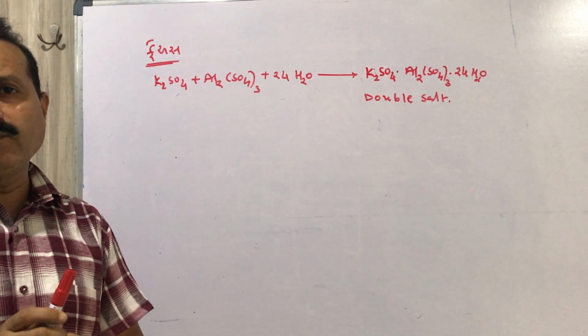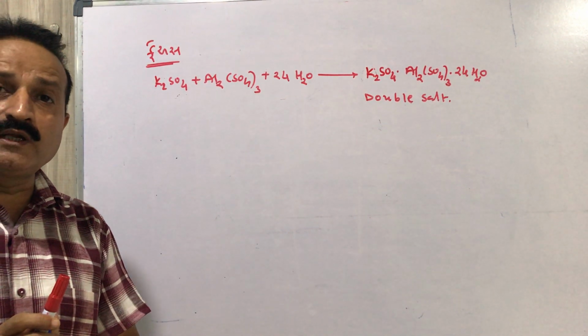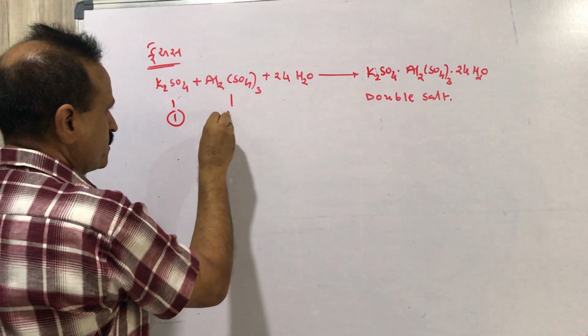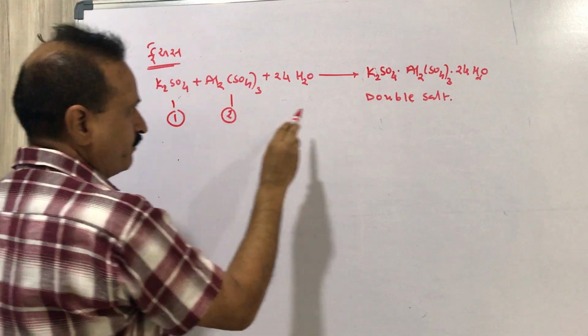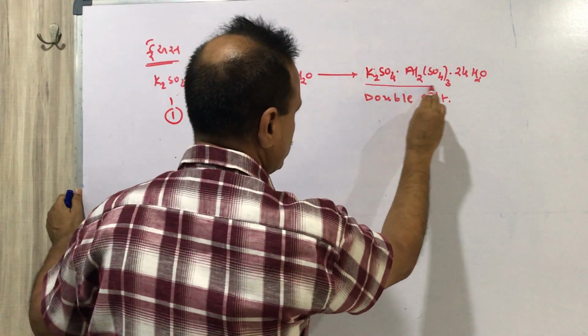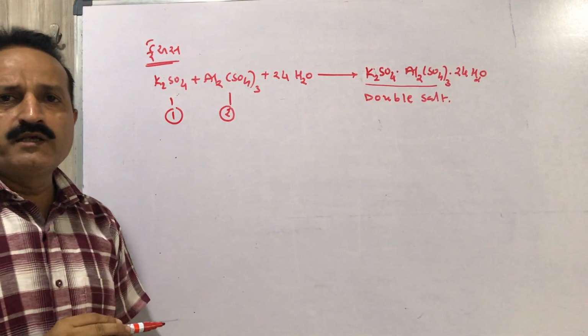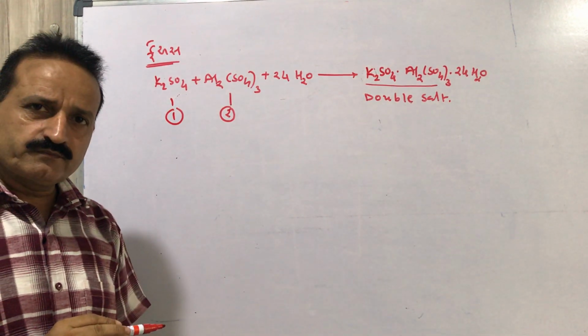This is salt number 1 and this is salt number 2, and the product is a double salt. Crystals of potassium alum are a double salt.